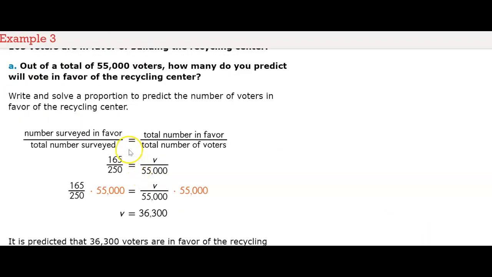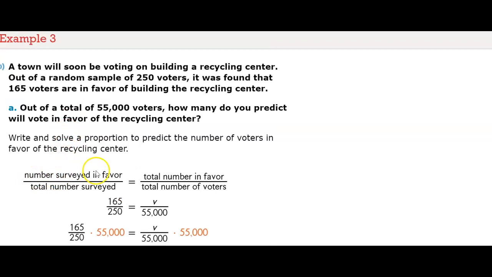We would write and solve a proportion to predict the number of voters in favor of the recycling center. So you would take the number surveyed in favor of the recycling center over the total number of people surveyed, and that proportion would be equal to the total number of people in favor over the total number of voters.